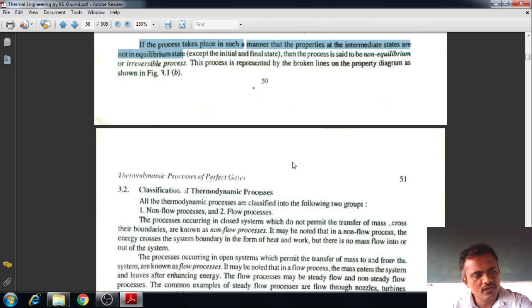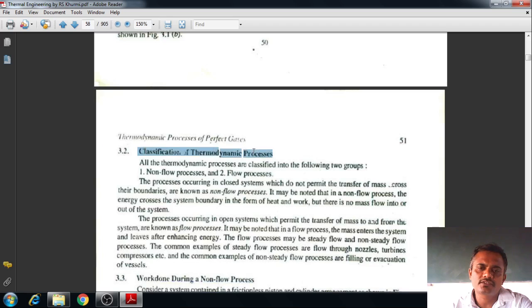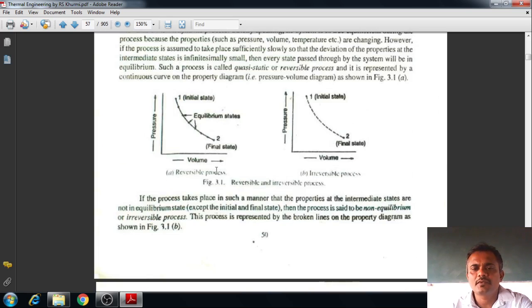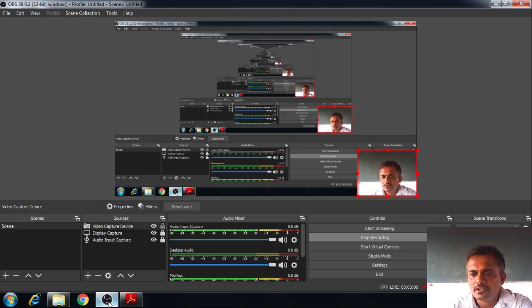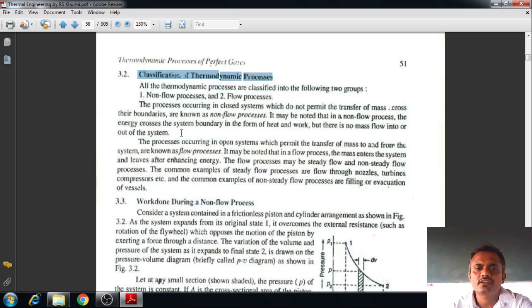Afterwards we have to concentrate on the classification of thermodynamic processes. In the reversible and irreversible processes, I will give the clear definition and this sketch also. You just concentrate on the definition. After that, the classification of thermodynamic processes is very important. In this, please concentrate. There are only two main types or groups: non-flow processes and flow processes.